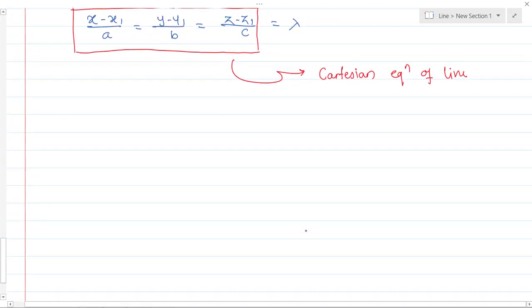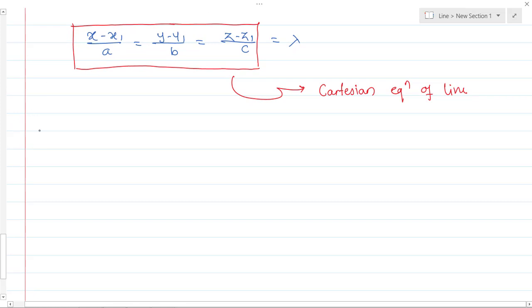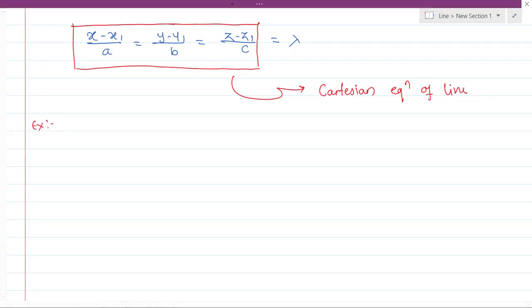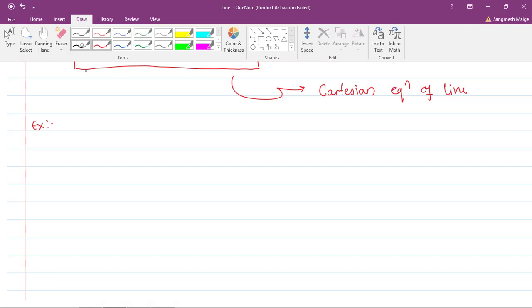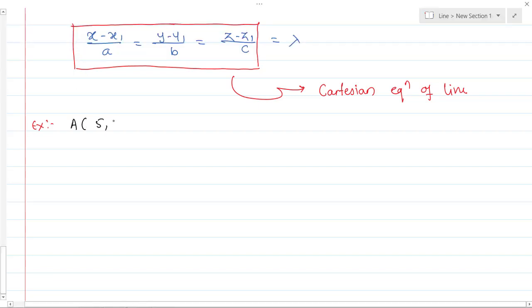The example is: give the equation of a line which is passing through the point 5 comma 7 comma 2, and is parallel to the vector b bar having the direction ratios 2, 9 and 1. So the equation becomes what?